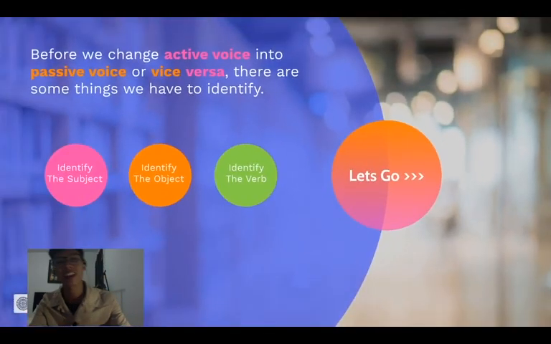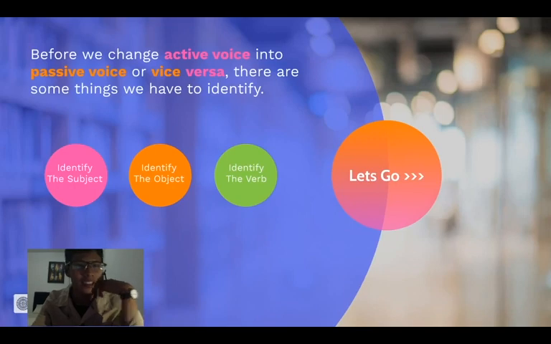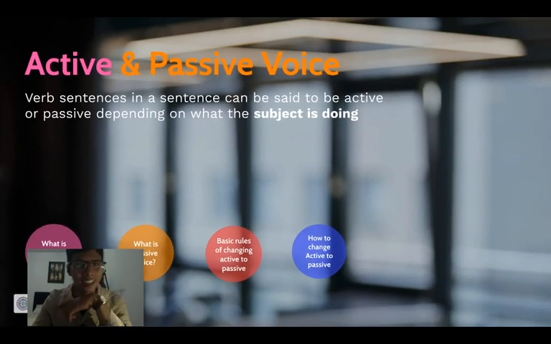Now we have learned how to change active voice into passive voice and vice versa. So what's next?